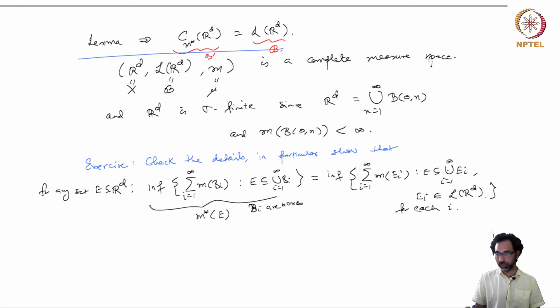no, it's okay. So this is the Hahn Kolmogorov prescription when you go from pre-measure to an outer measure and then use the Caratheodory measurability. So we have to show that the two outer measures given by these two formulas are exactly the same. So once you show this, then the lemma implies that the collection of Caratheodory measurable subsets of Rd with respect to the Lebesgue outer measure is the same as the collection of Lebesgue measurable subsets of Rd.